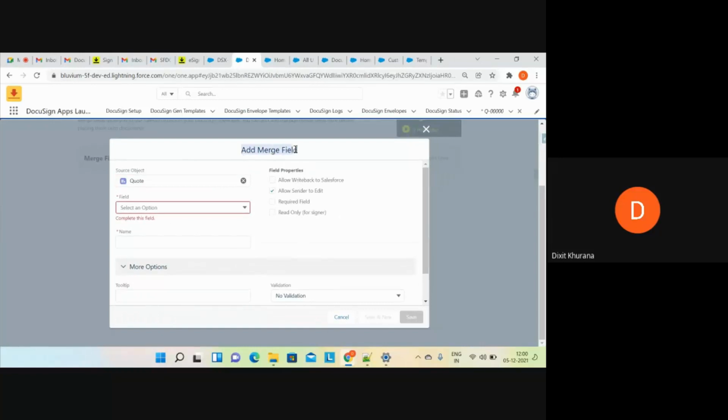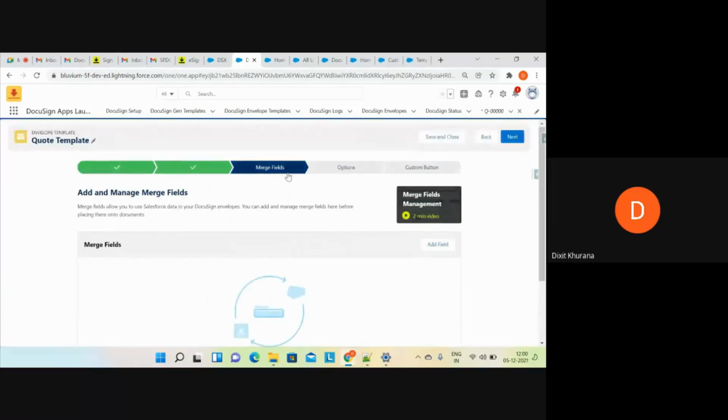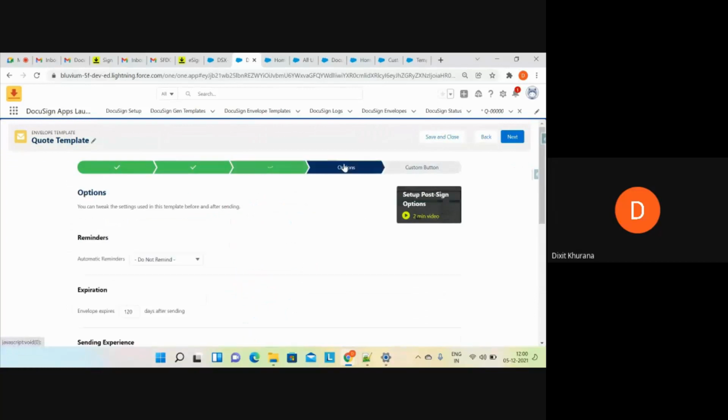I have not used this feature yet because mostly DocuSign is used with CPQ. So I'll show you, in CPQ, this is taken care of automatically by CPQ. But if you want to use this on an account or a contract object, you can use this feature as well. Okay, I'll skip this part and I'll go to options.